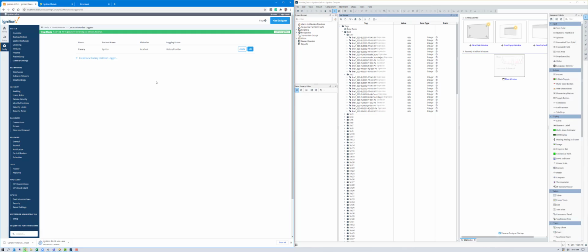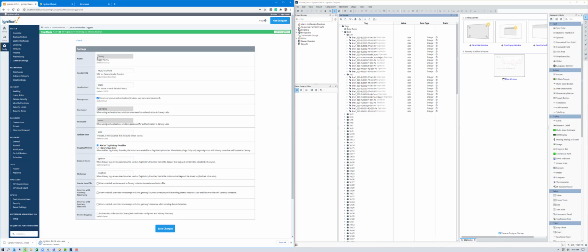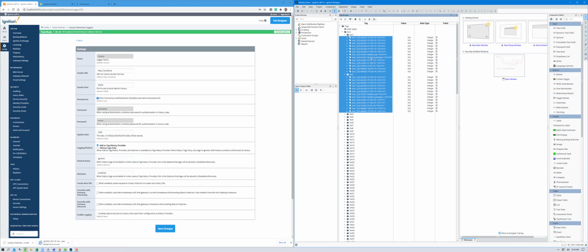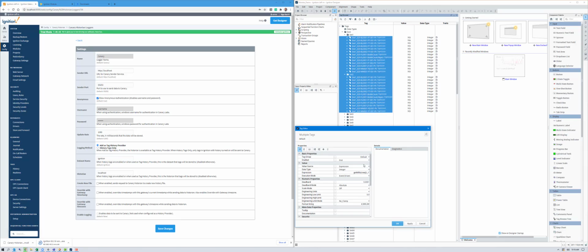If I look at my Chirp module, the name of my logger is Canary. I'm sending that to a local sender service. And in my instance, I'm also sending that to a local historian at a 1-second update rate. It's going to my local historian with a data set named Ignition. If we edit these tags, we'll see that history is enabled, and I'm sending to a storage provider named Canary.